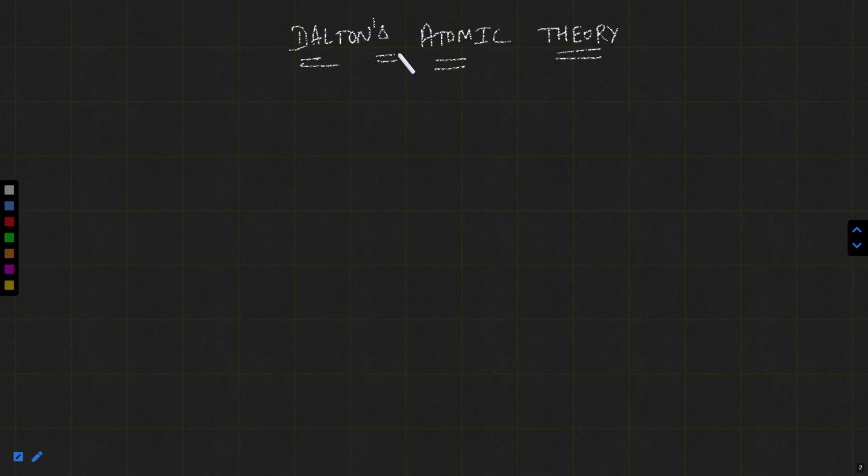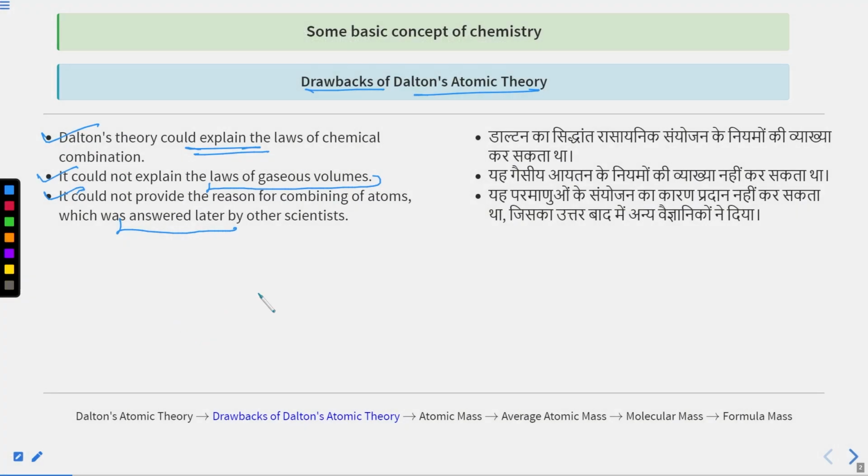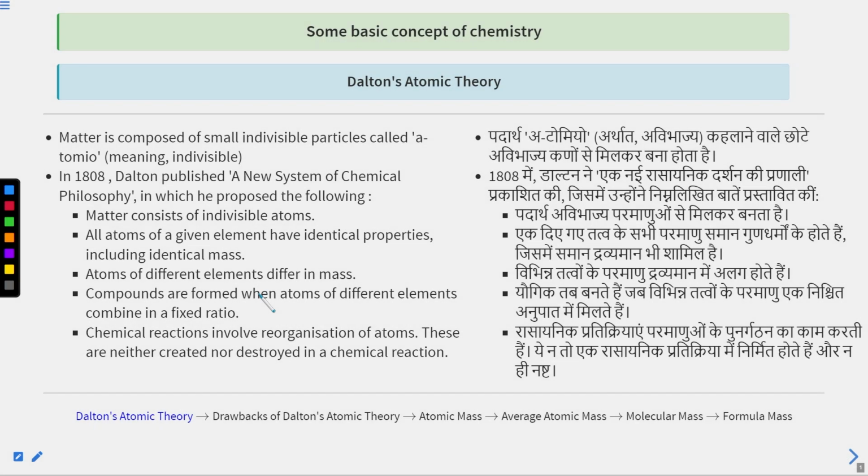According to Dalton's atomic theory, certain postulates are there. Postulate number 1 says that atoms can neither be created nor destroyed, and atoms are only rearranged during chemical reactions. So you can say matter can neither be created nor destroyed, only rearrangement of atoms is possible during a chemical reaction, and matter consists of indivisible, uncuttable atoms. According to John Dalton, matter consists of atoms which are indivisible and uncuttable.